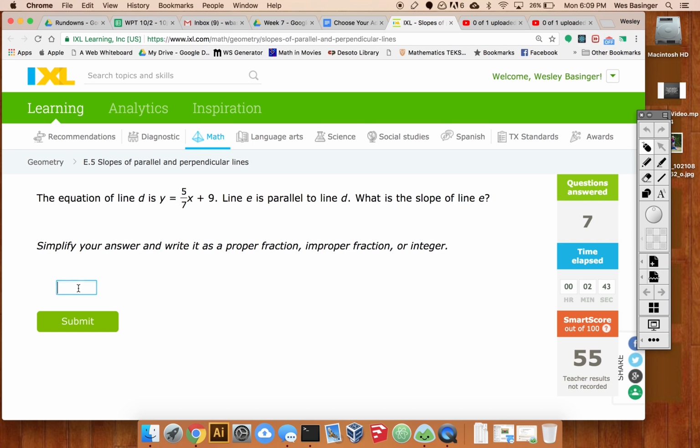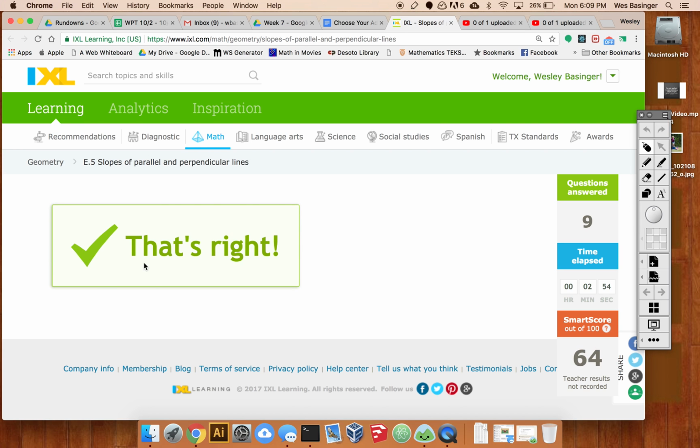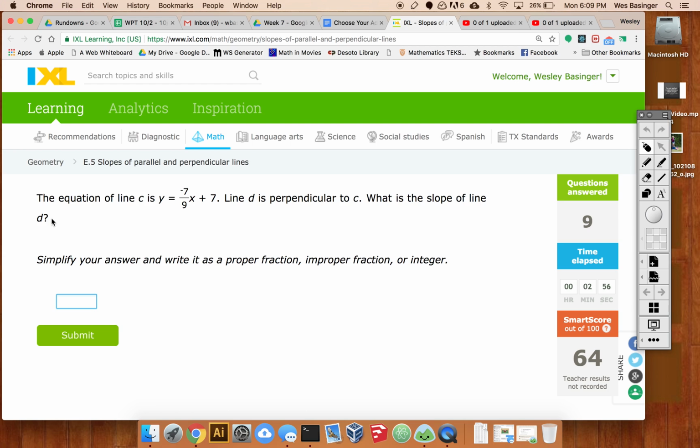So whatever that coefficient of x is, 5/7, go with that. We're doing parallel, same slope, 7/4. We're doing perpendicular, take this slope, flip it, make it positive, so 9/7.